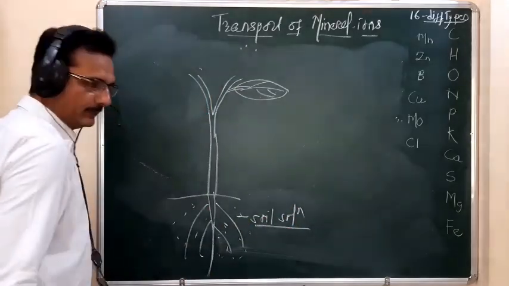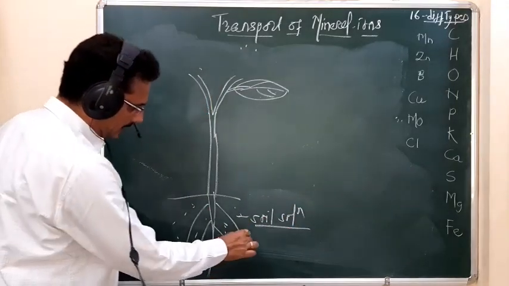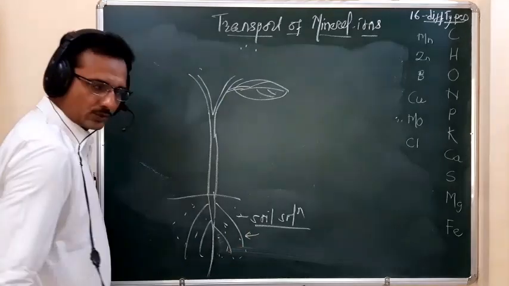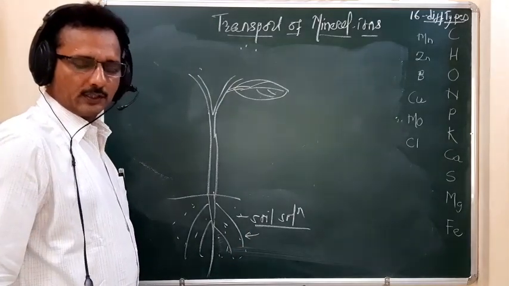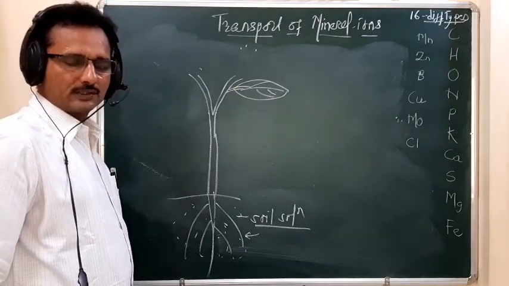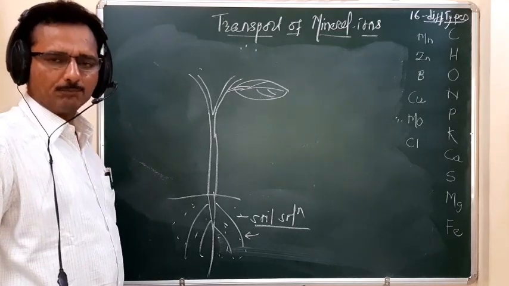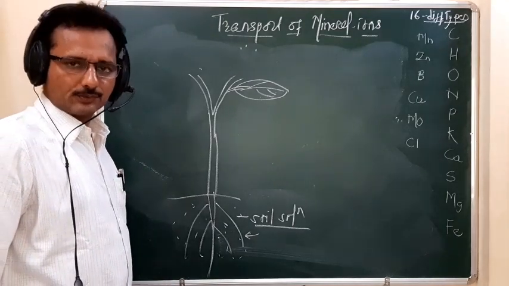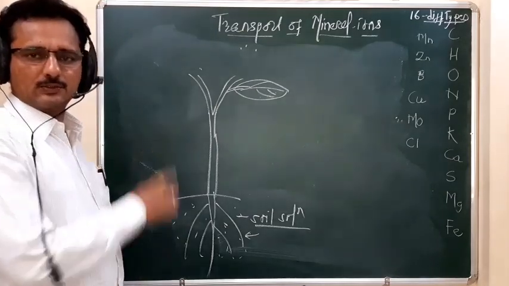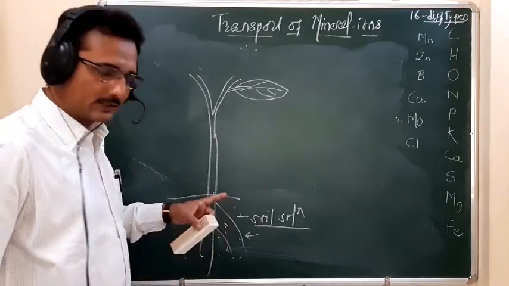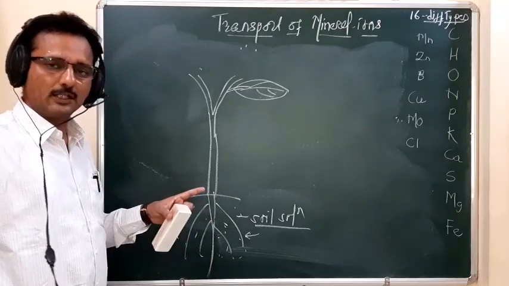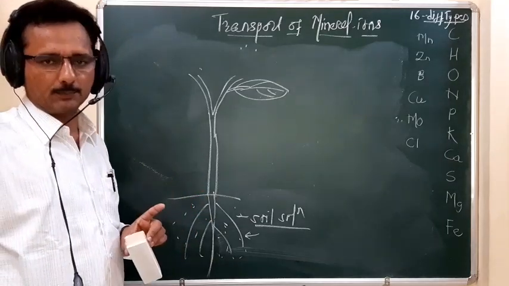The mineral elements are received by the root cells through the diffusion pressure deficit gradient or the osmotic pressure gradient, whatever it may be. And then they are transferred toward the aerial portion, as we have seen before.